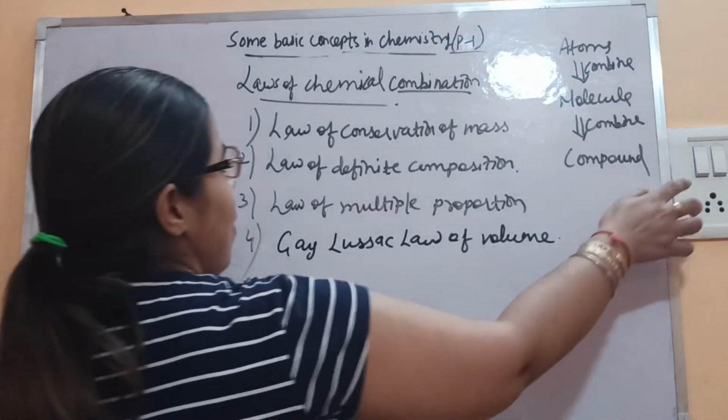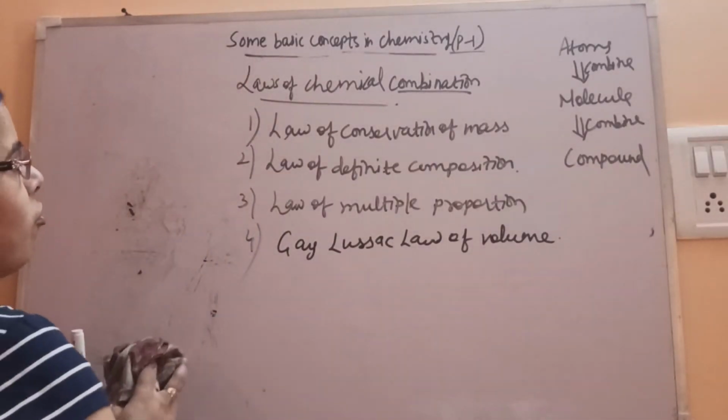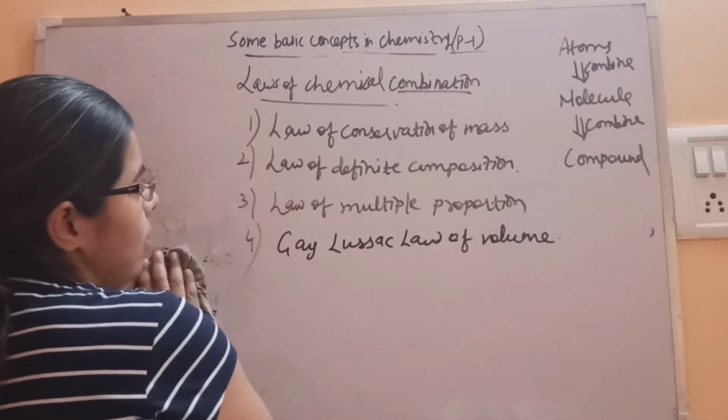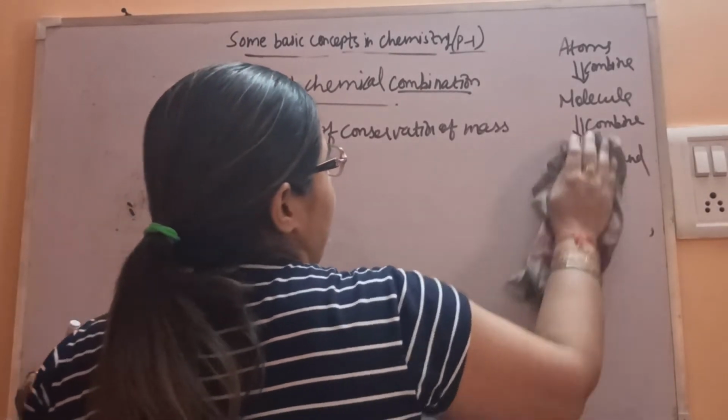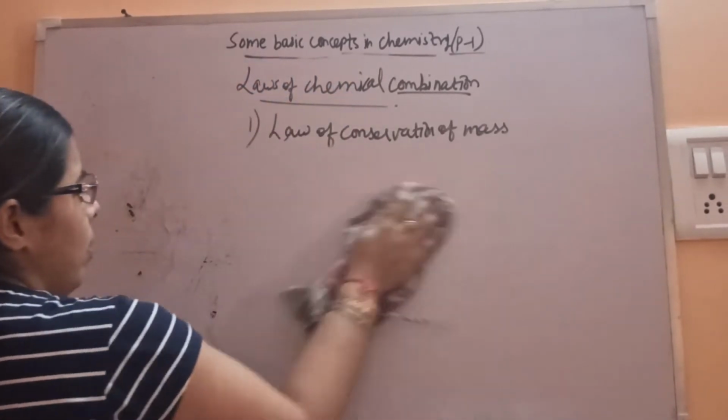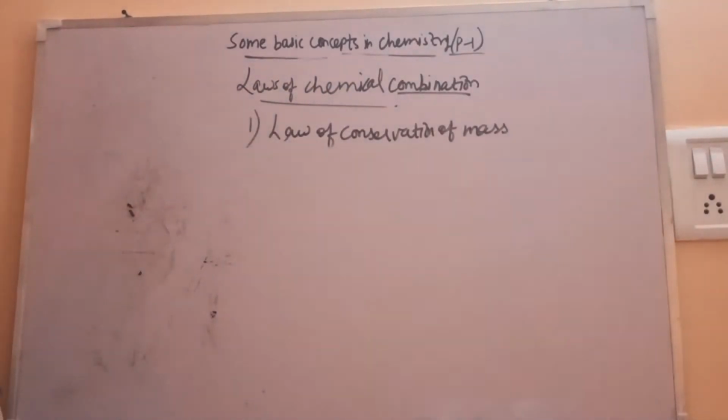Okay, first law, law of conservation of mass.